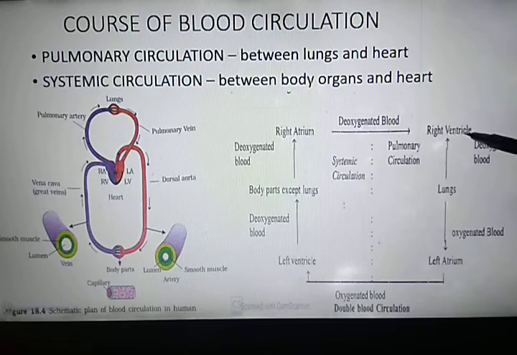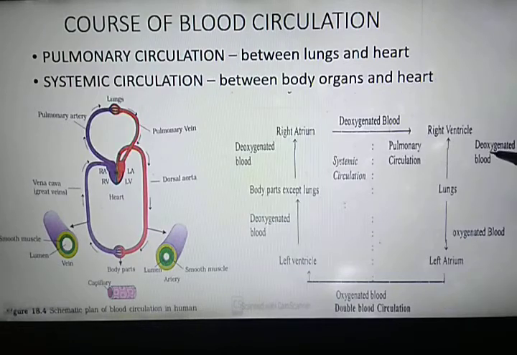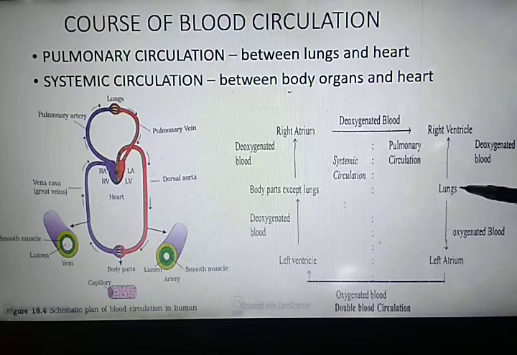The right ventricle sends deoxygenated blood to the lungs for oxygenation through the pulmonary artery. Then after oxygenation, or after the exchange of gases in the lungs, the oxygenated blood reaches the left auricle of the heart.